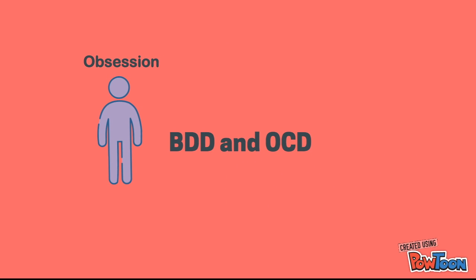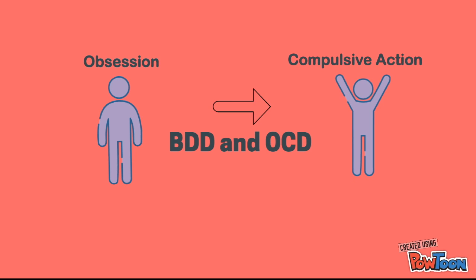BDD is also very similar to OCD because there's an obsessive thought causing a compulsive reaction. So if Jim has BDD and his primary issue is that he thinks his arms are too short, he might have to stretch his arms in order to reduce those constant thoughts that keep going through his mind about his arms, even if the stretching will not solve this problem in actuality.